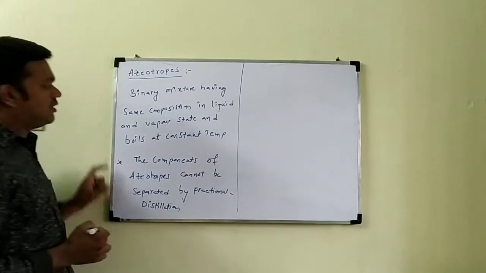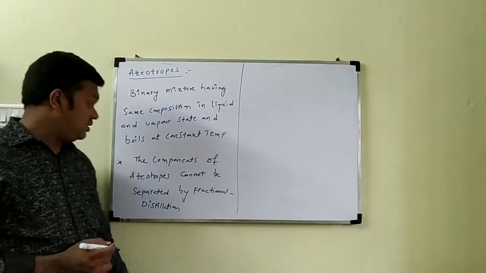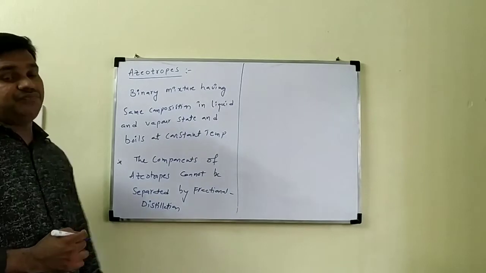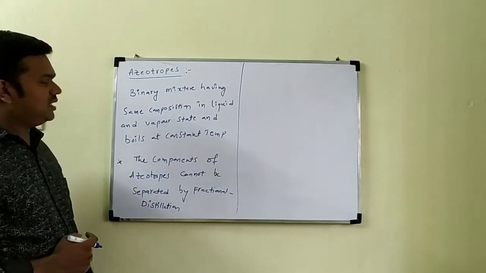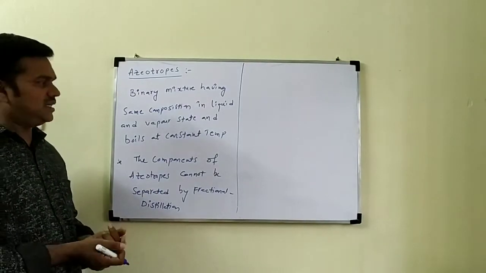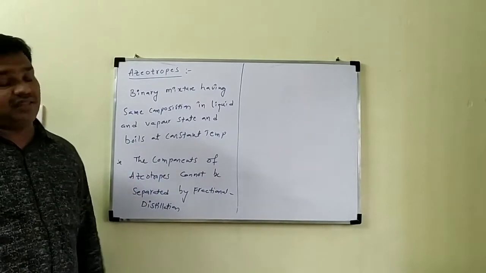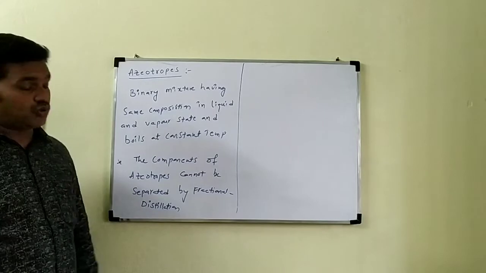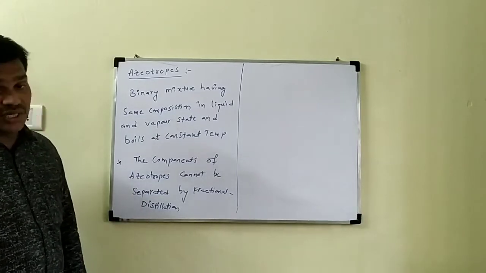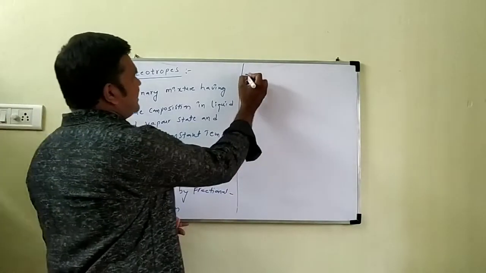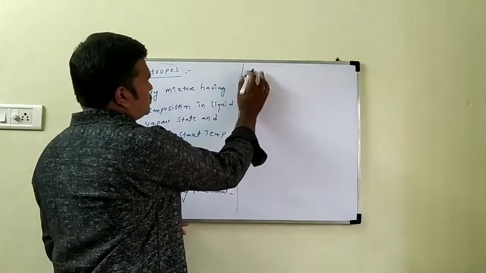The components of the azeotropic mixture cannot be separated by fractional distillation. Why? Once the composition is reached, the solution behaves like a pure liquid, so we cannot separate the components of azeotropes by fractional distillation. Let us see the types of these azeotropes.